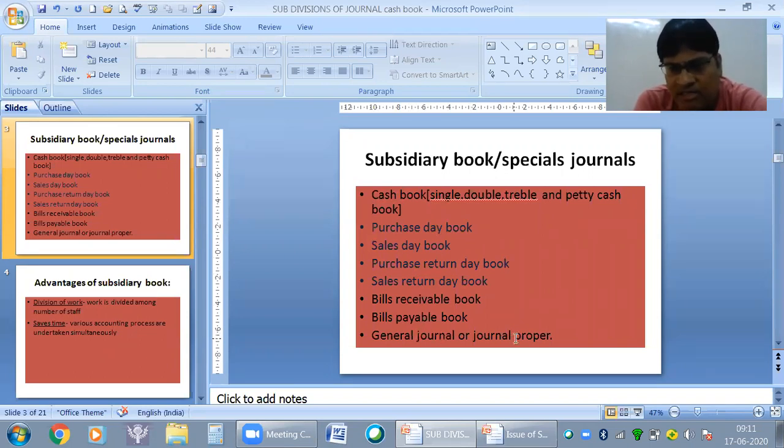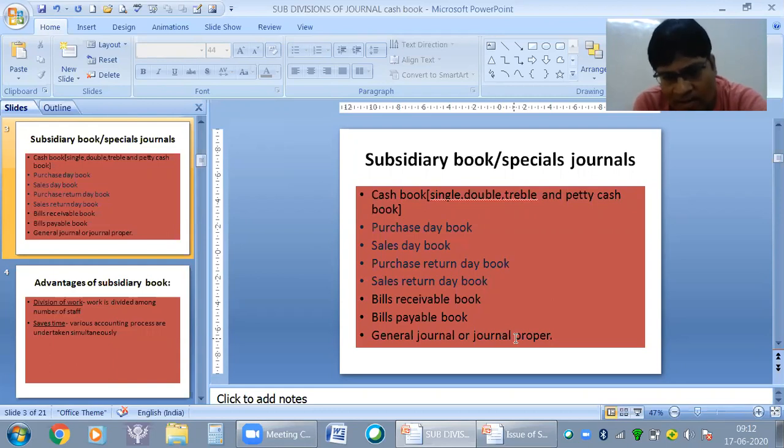I'll again elaborate. When we are preparing our general journal and we do not have these divisions of journal, then entire transactions are going to be written in a simple journal. That is called journal proper or general journal. Then our volume of journal will become very big. It will become voluminous. That is why, to avoid that, we have divided the journal into these groups.